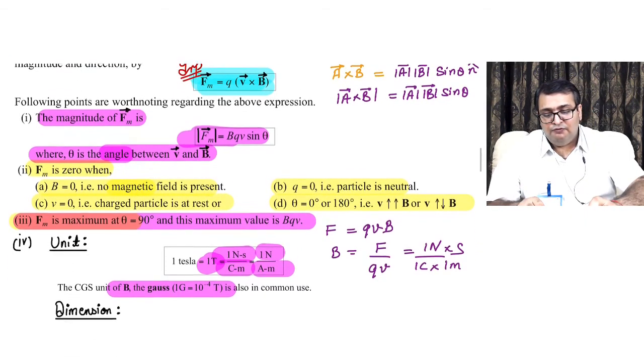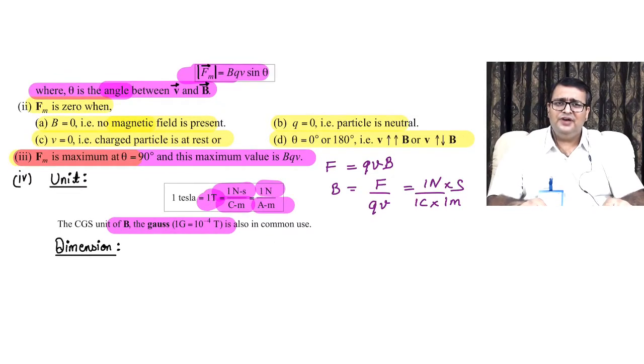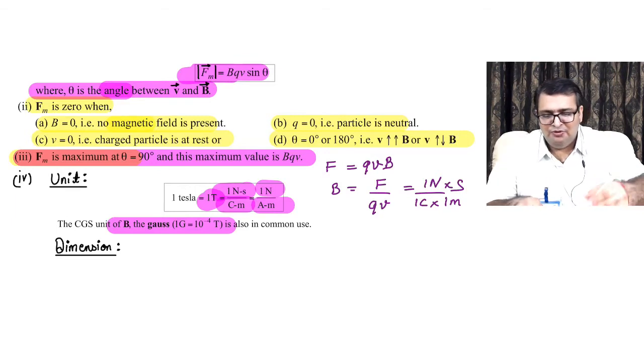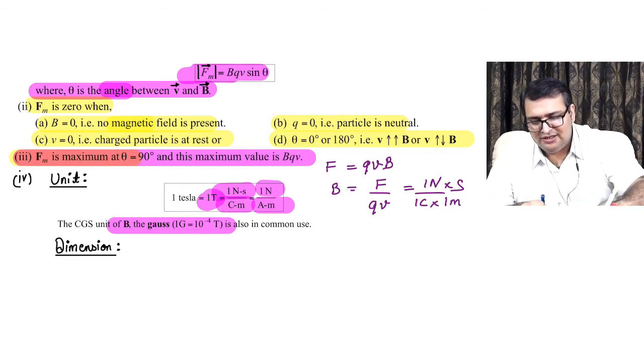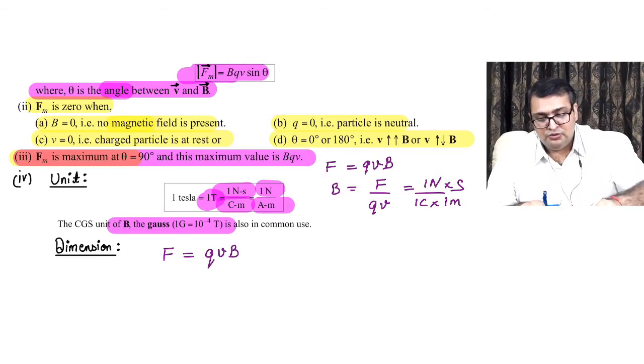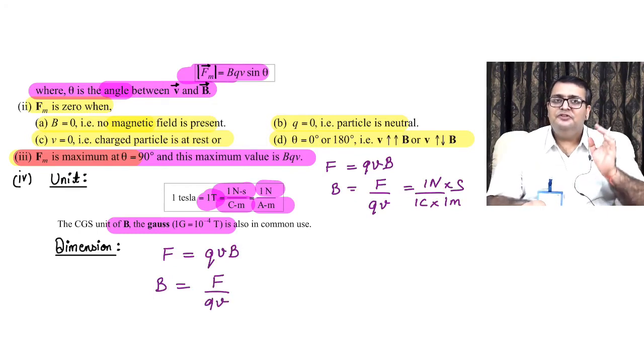Now, if we have to find the dimension, do you think, kids, you can find the dimensions? Why don't you pause the video over here and try to find the dimension of magnetic field? I hope you would have done that. Now let's do it together. Those who have done it can also verify. F is equal to QVB. Very good. So B is equal to F upon QV. So what we have done over here is we have expressed magnetic field in terms of force, charge and velocity.